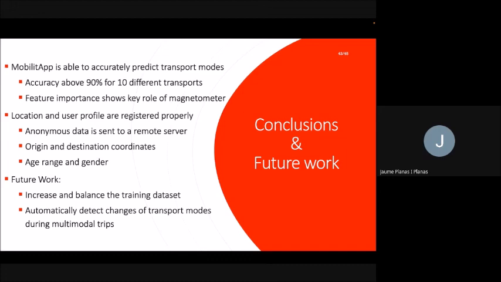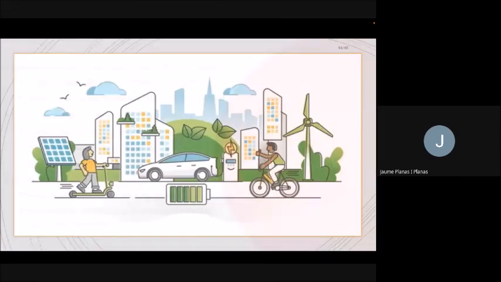With these two improvements, we believe that the application would be completely ready for its deployment, and we will be able to finally complete the development of MobilitApp and luckily integrate it in MobilitApp projects so that it can help make problems regarding mobility less of a problem and probably more of something that is improving, and make MobilitApp in general a much more enjoyable experience than what it is nowadays.